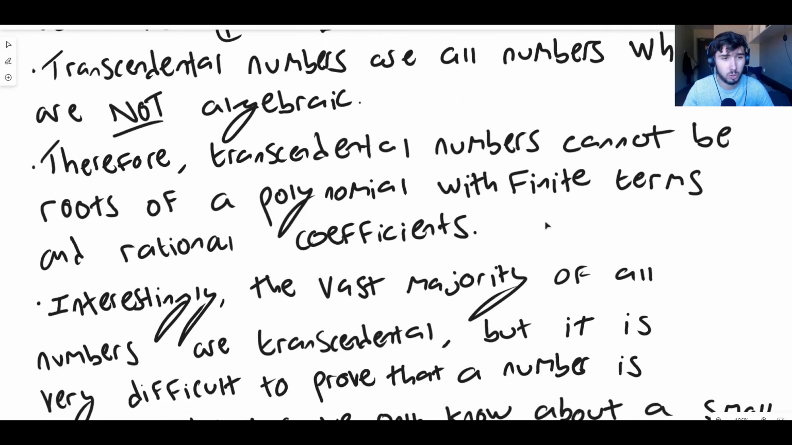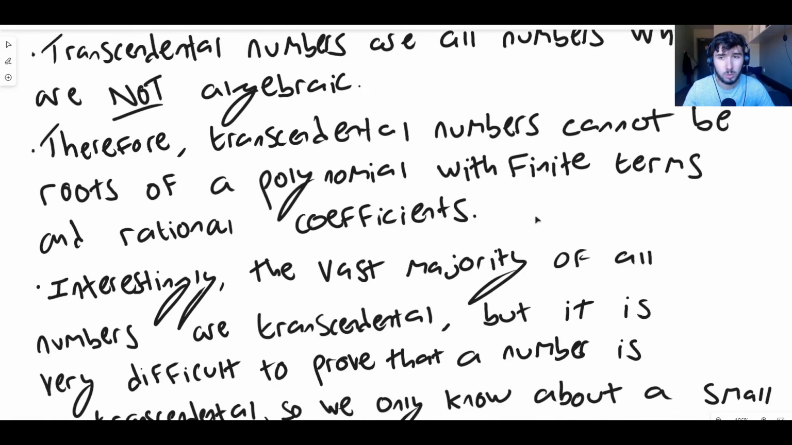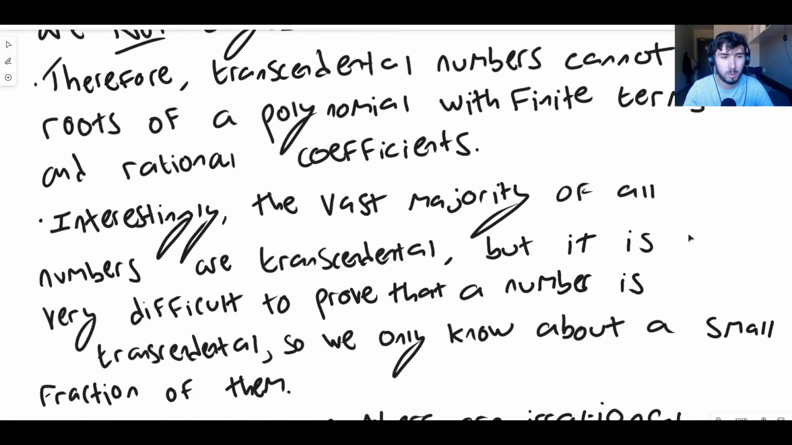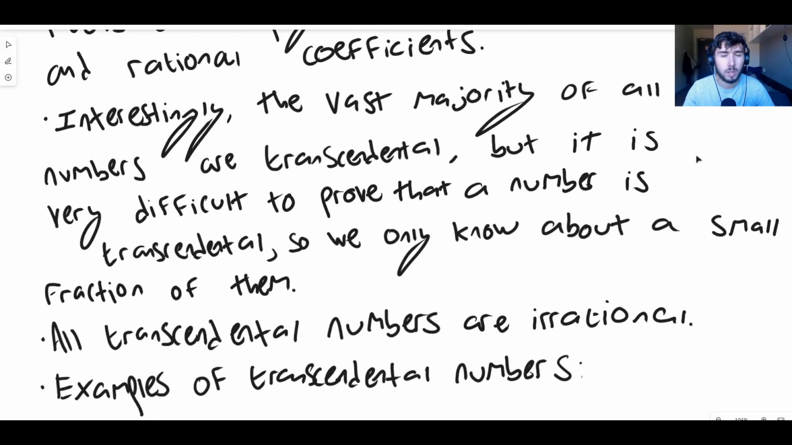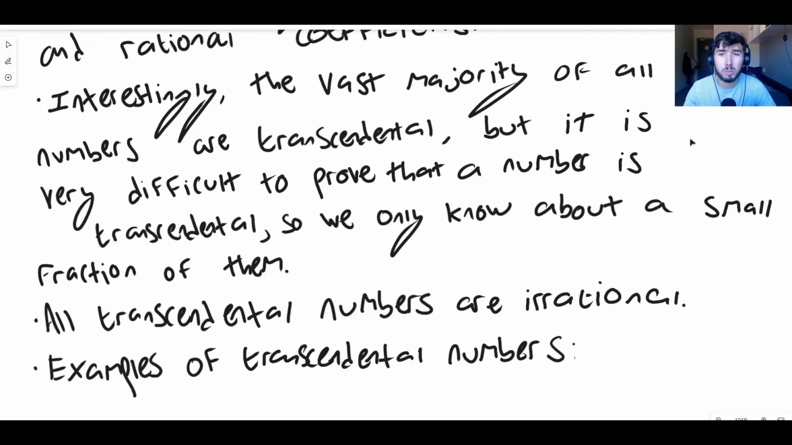I've already mentioned that. That's good. Therefore, transcendental numbers cannot be roots of a polynomial with finite terms and rational coefficients. This is stuff we've already covered. It's just the opposite of algebraics again. They are not ever the solutions to a polynomial equation with finite terms and rational coefficients. It's a bit of a weird one to get your head around, but that's what they are. And this is quite fascinating, I think. The vast majority of all numbers are transcendental.